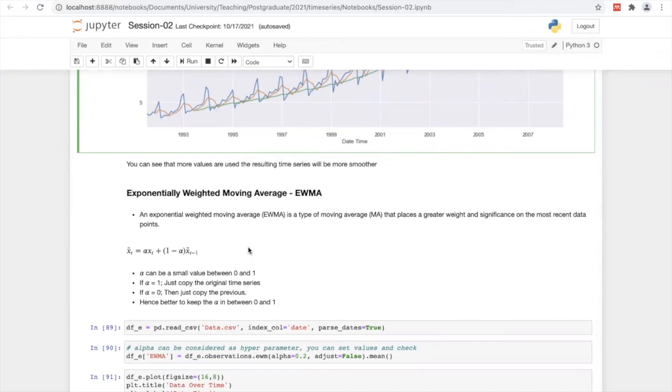The exponentially weighted moving average is a type of moving average that places a greater weight and significance on the most recent data points. That's the key point here. It places a greater weight on the most recent data point.